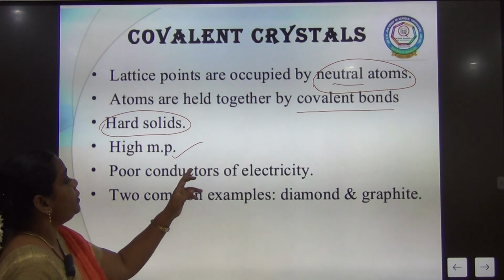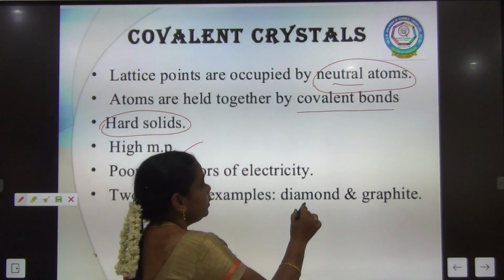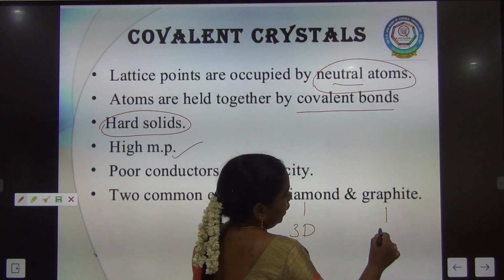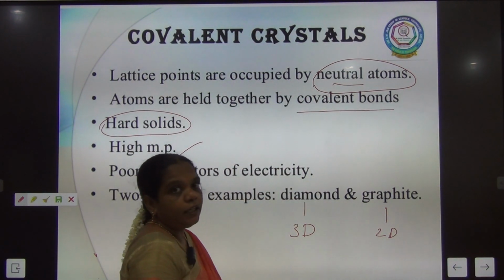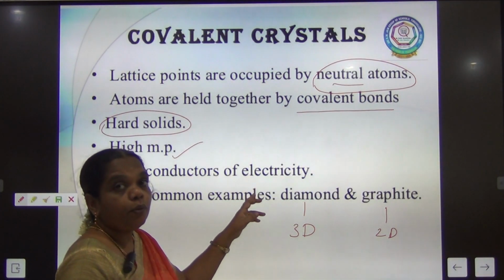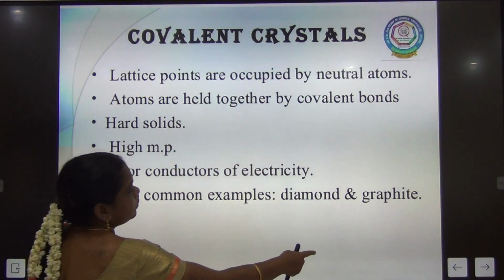This covalent crystal again can be two-dimensional or three-dimensional. This one is a three-dimensional solid, and this one is a two-dimensional solid. So these are all the characteristics of the covalent crystal. And next one, metallic.